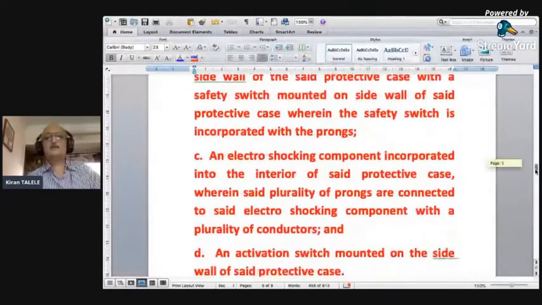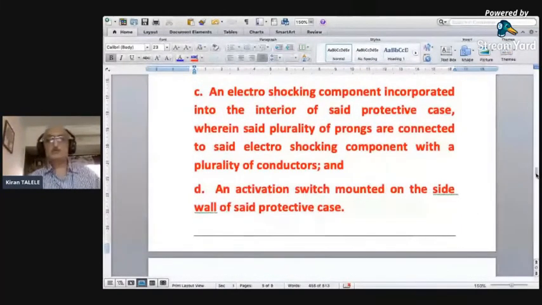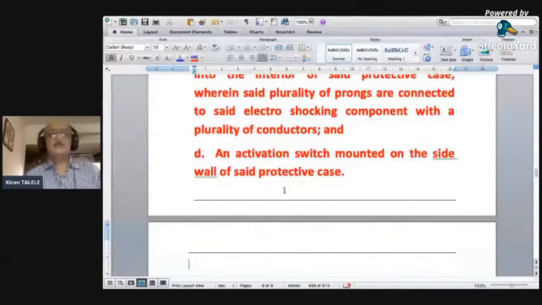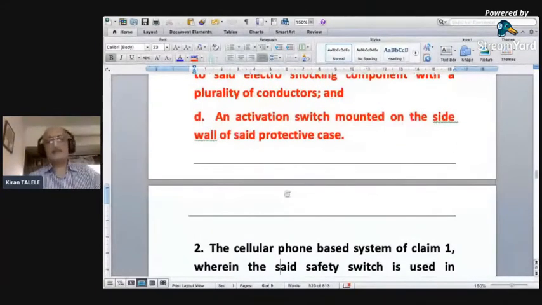An electroshocking component incorporated into the interior of said protective case, wherein said plurality of the prongs are connected to the said electroshocking component with a plurality of the conductors, because there are multiple conductors there. Obviously, there has to be a switch to turn it on and off. So this is an activation switch mounted on the side wall of said protective case. First time it is happening. And so these are the elements and their description. Means in between is mentioned; means can be added separately or along with the element. So the second is the dependent claim.